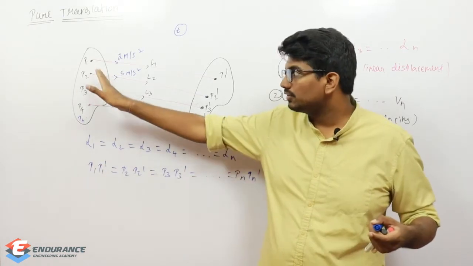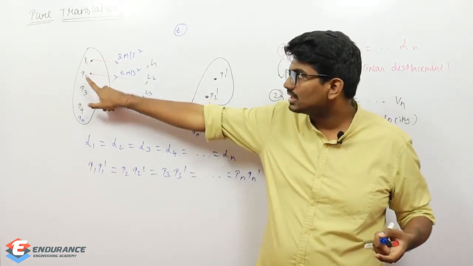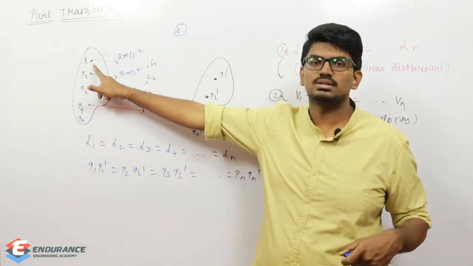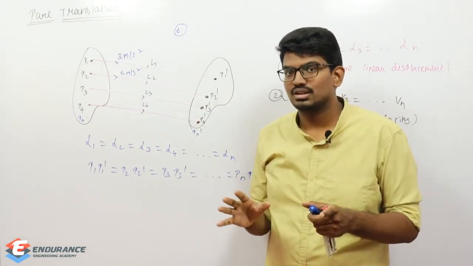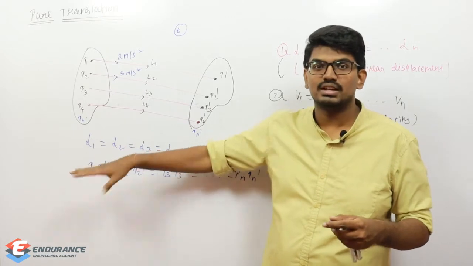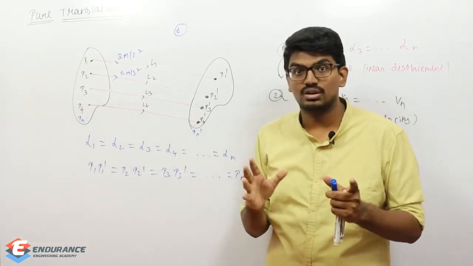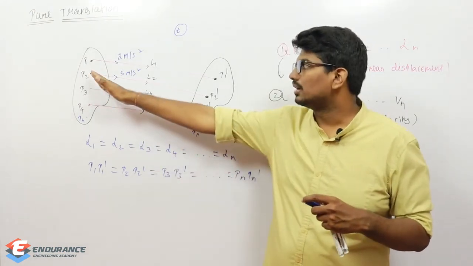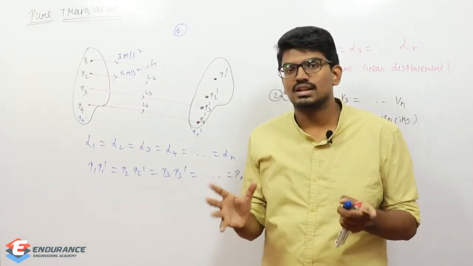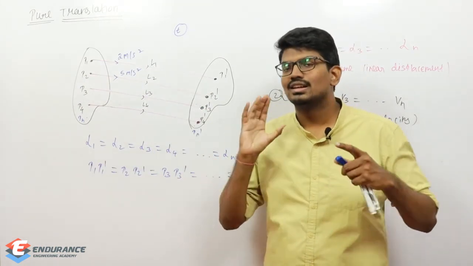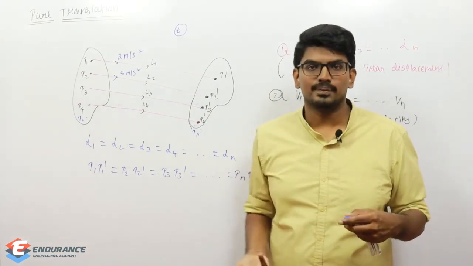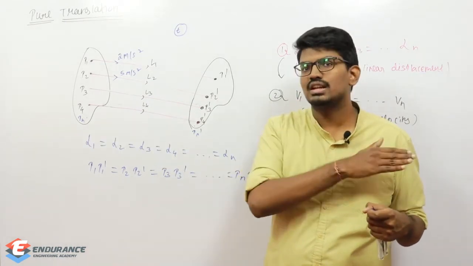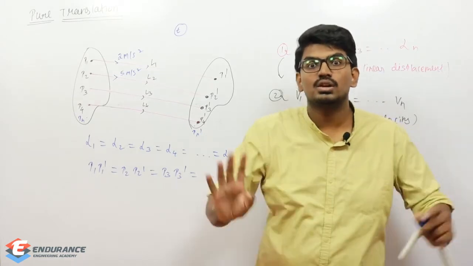So obviously, if the acceleration of this particle is less than the acceleration of this particle, then this particle's velocity will vary with respect to this particle's velocity. I hope it is clear, right? So if acceleration of different particles, I'm very sorry, I'm using the word particle, it is point, okay? So if acceleration of different points in a body is different, then velocity will also start varying. That is, one point's velocity will vary at a faster rate, another point's velocity will vary at a slower rate, another point will be very slow, another point there won't be variation in velocity at all.